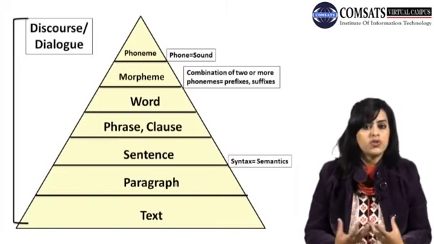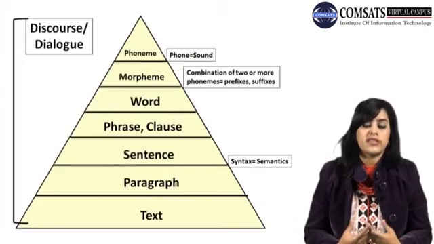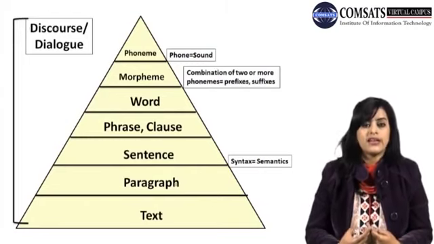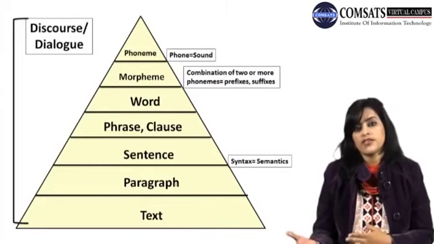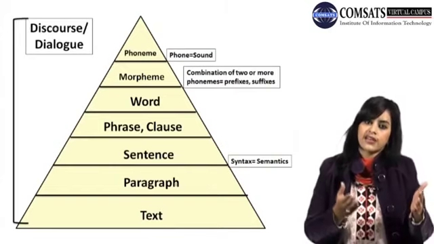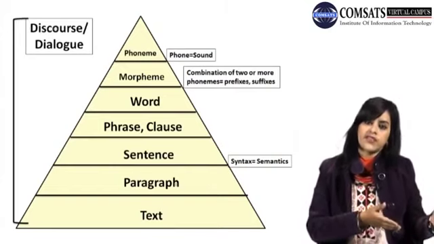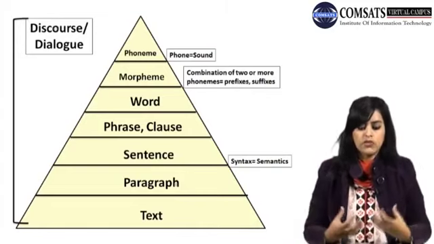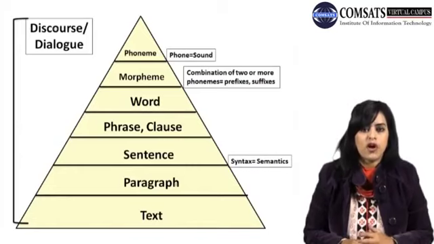The combination of two or more phonemes is known as a morpheme. A morpheme is something that is joined to the stem word in the form of a prefix or a suffix. Do you understand the word prefix? That comes before the word, and a suffix is something that comes after the word. Now, the combination of two or more phonemes is known as a morpheme.